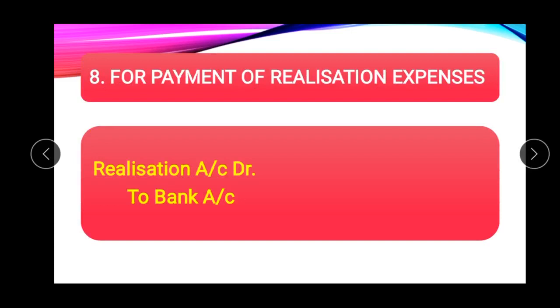Next, the journal entry is for payment of realization expenses. So here the realization account should be debited to bank account. Realization account is debited because the rule is debit all expenses and losses. To bank account, the bank balance is reduced with the realization expenses paid.